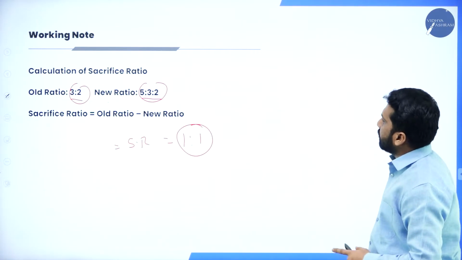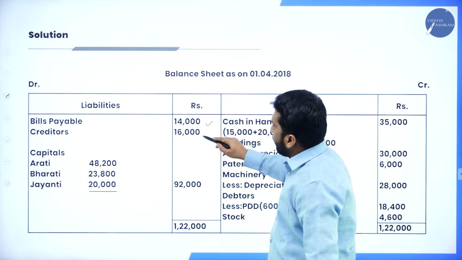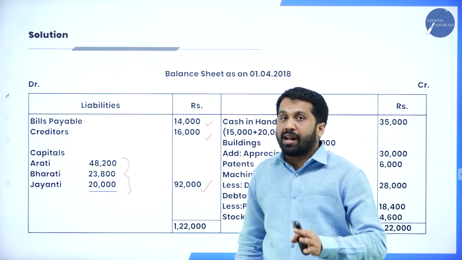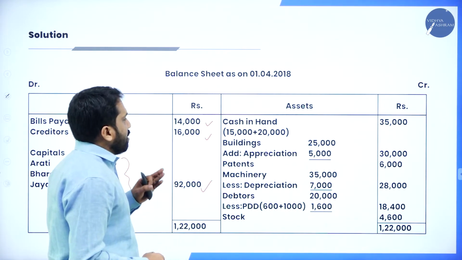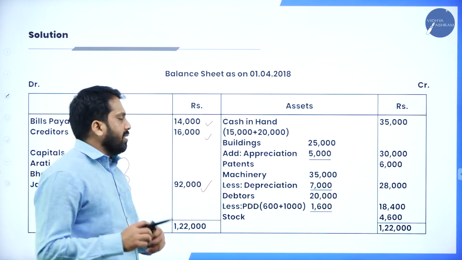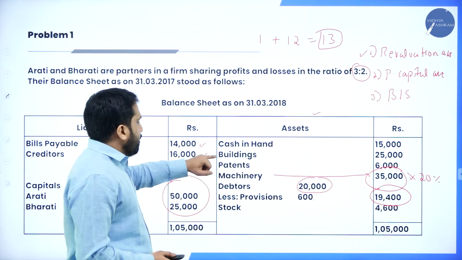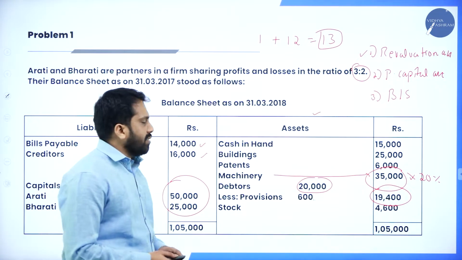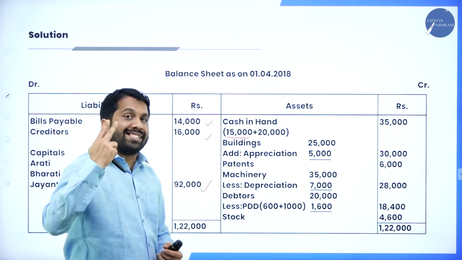I'll go to the liability side now. See your liability side. Bills payable, we copied. Creditors, we copied. We have written new capital. Any doubt? No. Now come to the asset side. Whatever is in the old balance sheet, we have to take the same thing. In the old balance sheet, we have cash in hand, building, patent, machinery, debtors, stock. Remember these words.